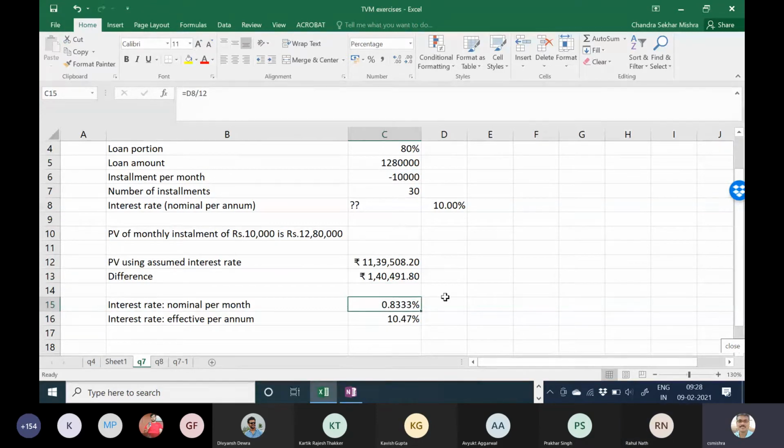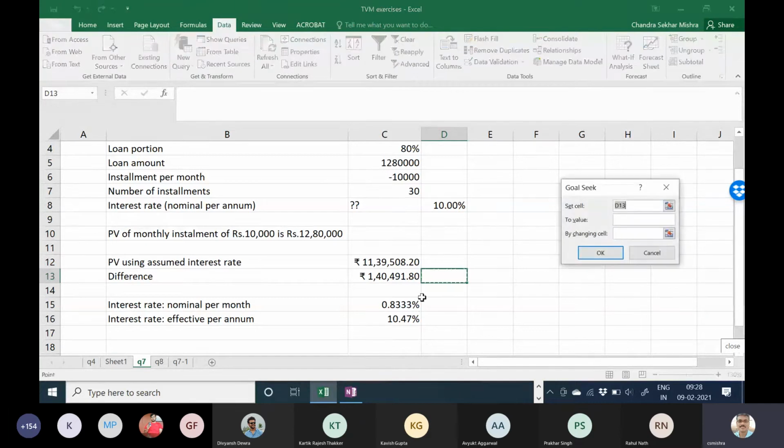So what do you do here? We say difference 0, so go to Goal Seek. Make this particular cell 0 by changing which cell? Sir, C15. No, not C15. We have not used C15. Forget about that.